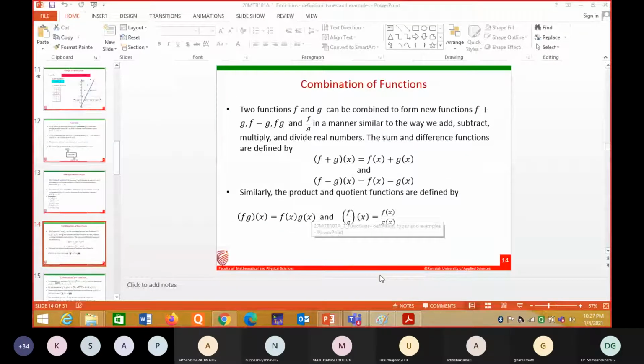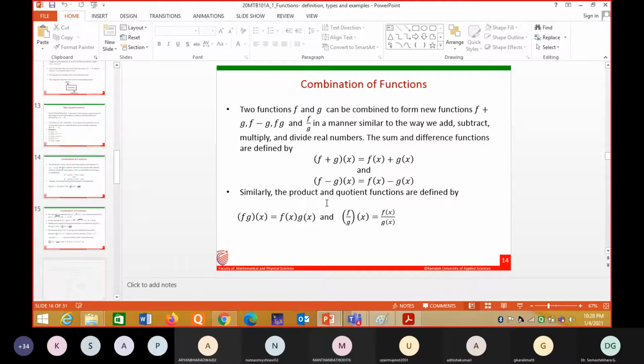Suppose f and g are two functions. Then f plus g is also a function, f minus g is also a function, the product fg is also a function, and f by g is also a function. If we add, subtract, multiply, divide, the sum and difference of functions are defined like this. The composition of functions is defined like this.